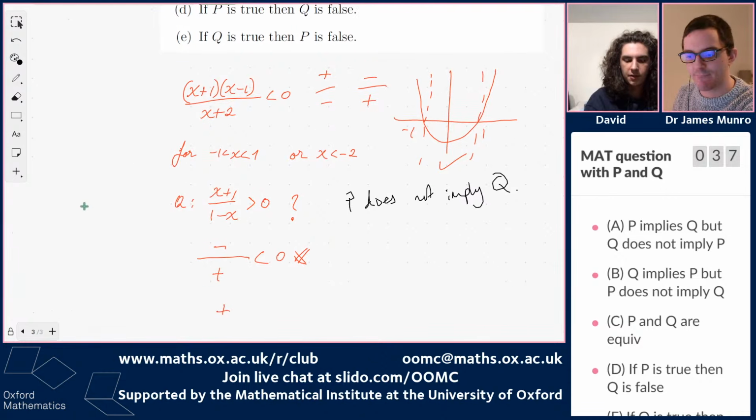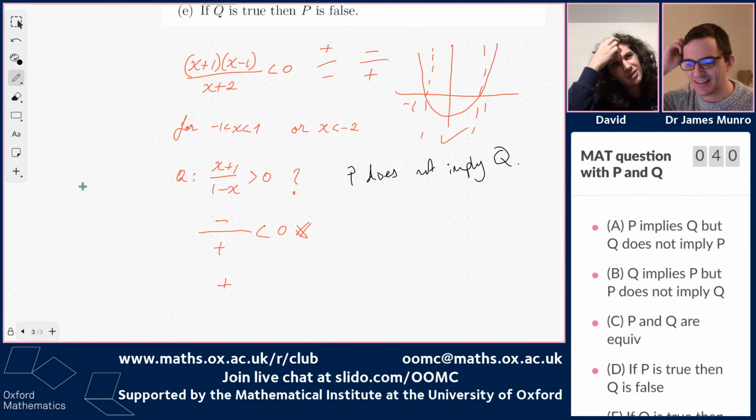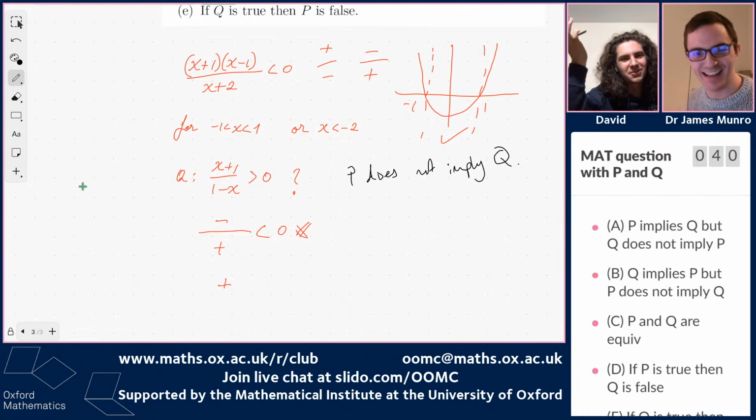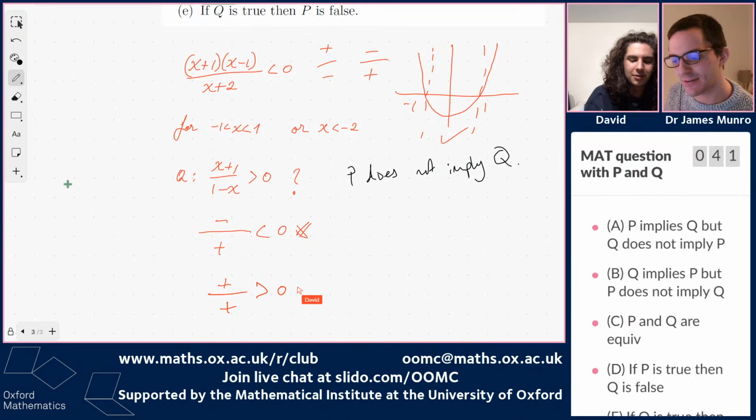And I'm going to have a number between -1 and 1, and I'm going to take it away from 1, which means that it's positive. Yeah, I agree. Positive, right? And that's more than 0.